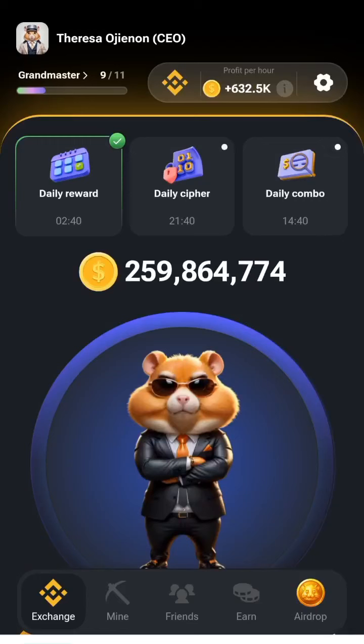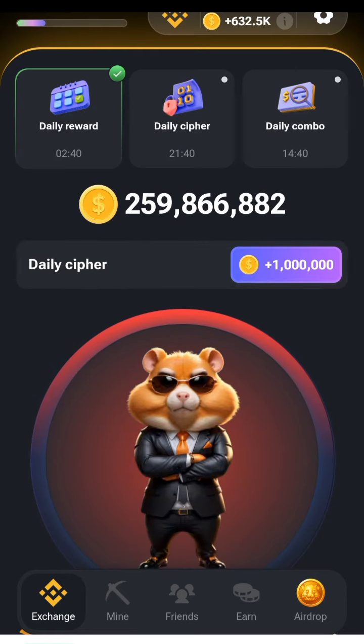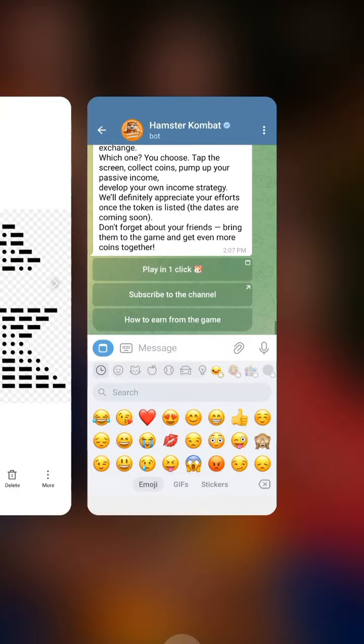This is Hamster Kombat daily Cipher morse code for today, 18 July 2024. The first thing you should do is switch to daily Cipher mode by clicking the Cipher button at the middle. The second thing you need to decrypt the code for today is the international morse code, which is right here, which you can download from Google. As you can see, the letters and numbers are represented in dots and dashes.